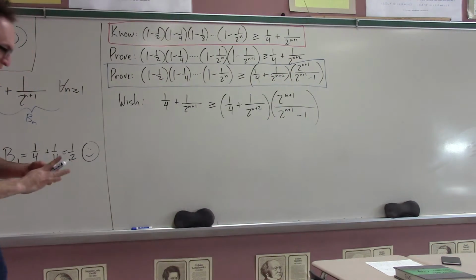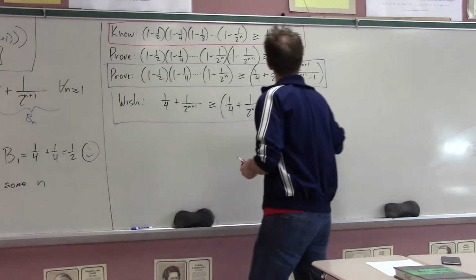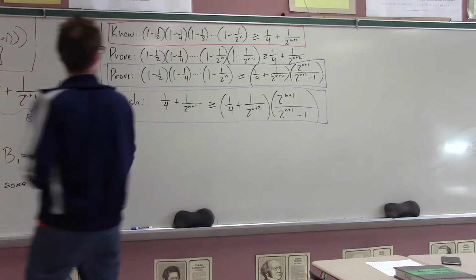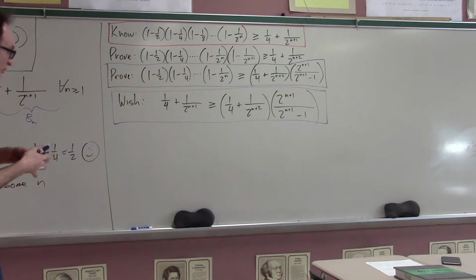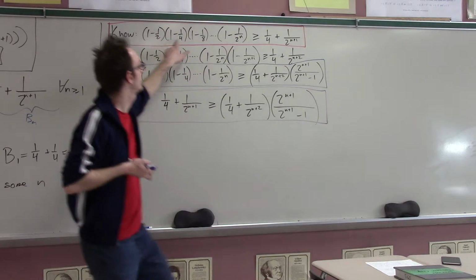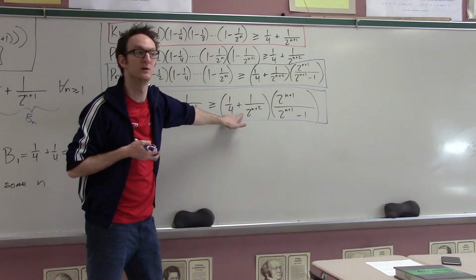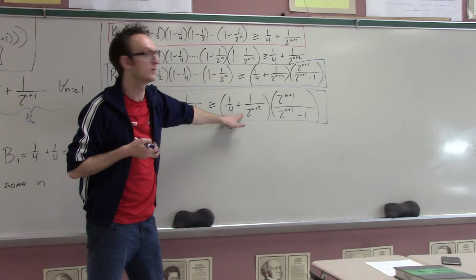I wish that this were true. Why do I wish this? Because if I could somehow prove that, then together with the thing I know, I would know that thing is greater than thing, which is in turn greater than thing. Thus I have blue. Good?